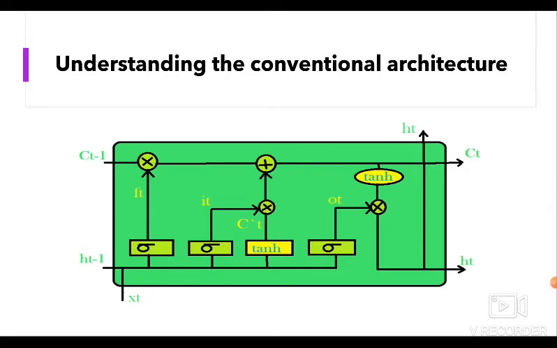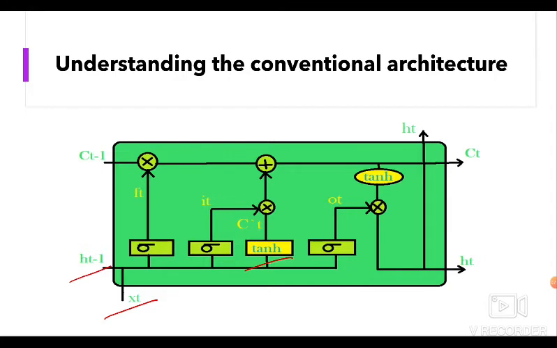The second sigmoid layer is the input gate that decides what new information is to be added to the cell. It takes 2 inputs, HT-1 and XT. And the tanh layer creates a vector CT of the new candidate values. Together, these 2 layers determine the information to be stored inside the cell state.